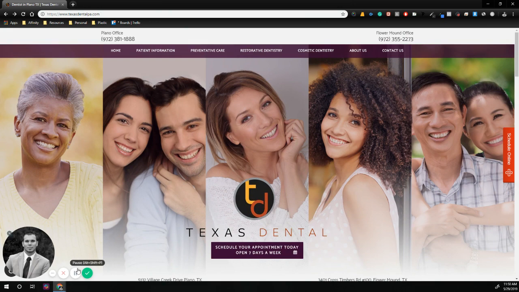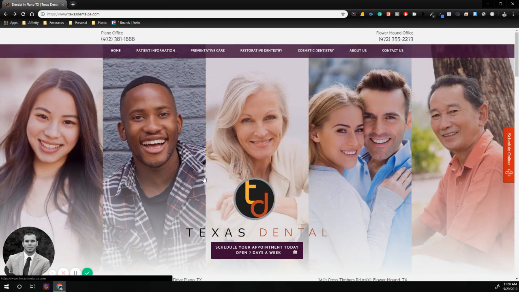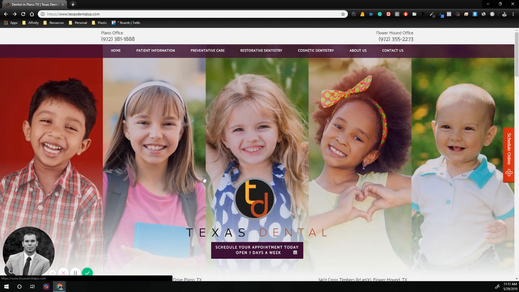The other piece is, is it custom built? If it's duplicated, what's going to happen is Google has to rank you versus somebody else that has that same content. A lot of website companies, what they'll do is they'll duplicate it several hundreds of times over, which means you're going to rank in that amount of content 1 out of 100 people with the exact same content. Odds are you're going to be one of the last people that have received that content.